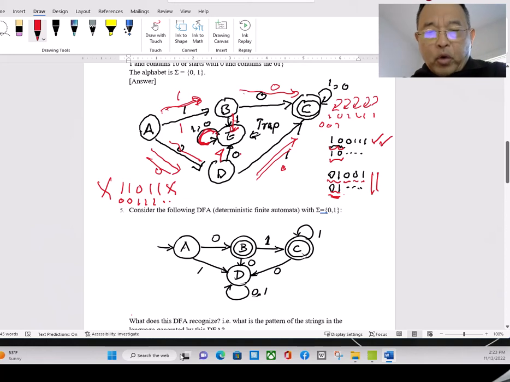Okay, let's work on one more of DFA. So number 5, consider the following DFA, deterministic finite automata, in the language of 0, 1, whatever combination it is. This time the DFA is given. We just want to see what kind of strings it accepts. We can just try a couple of them. We figure out. How about 0?